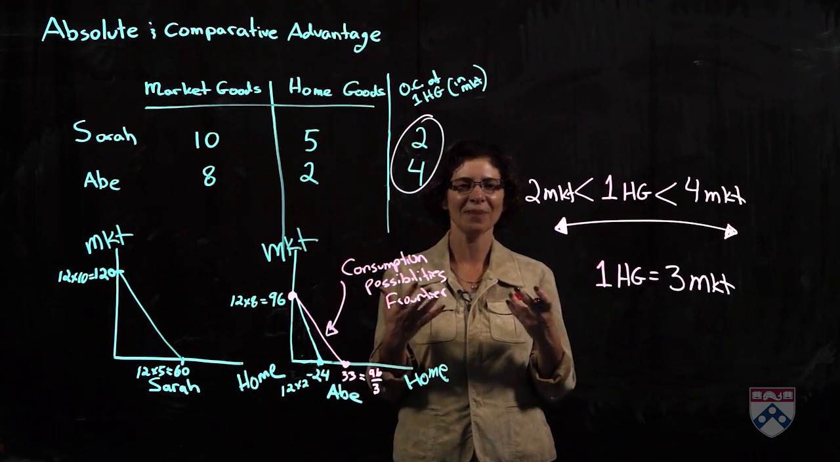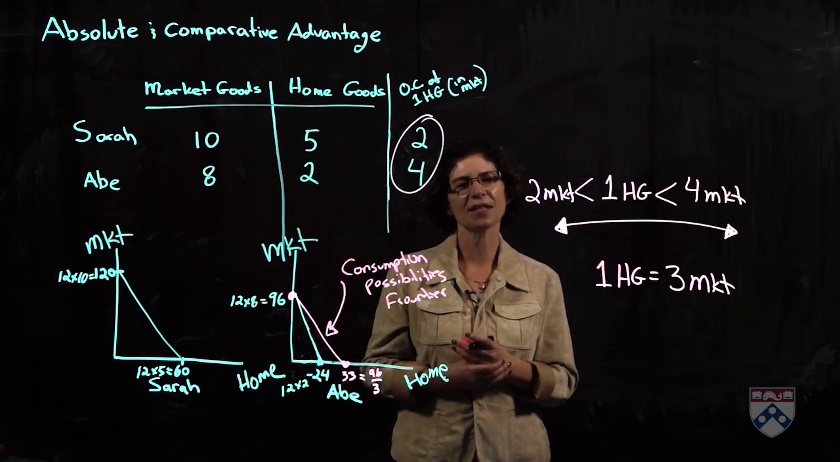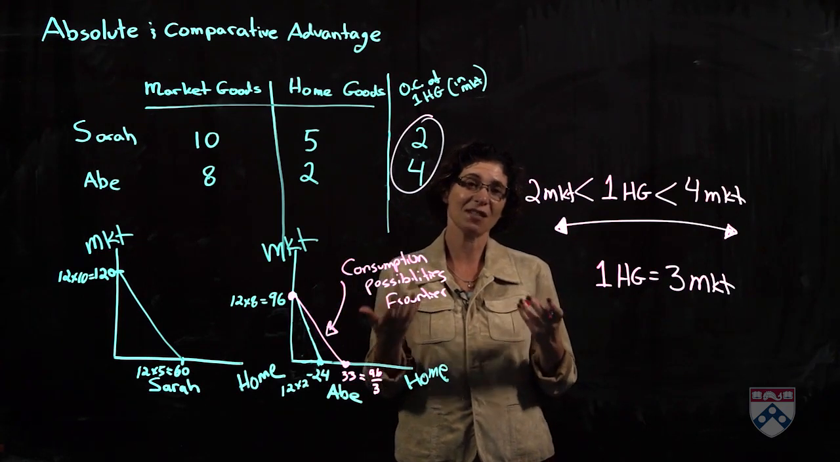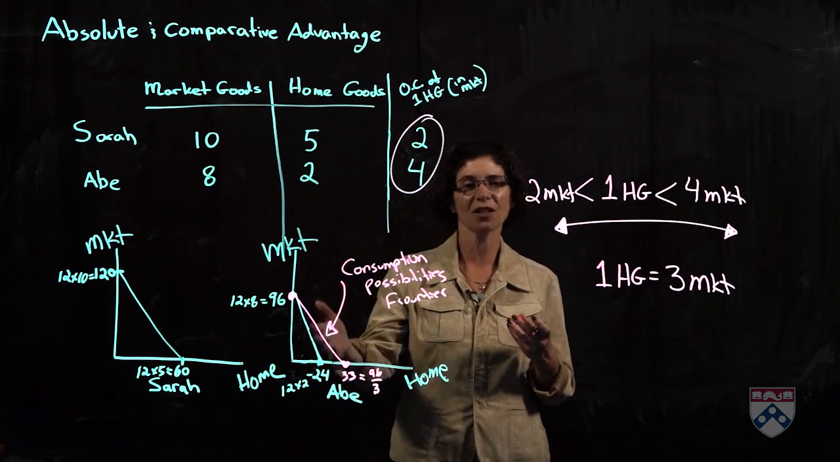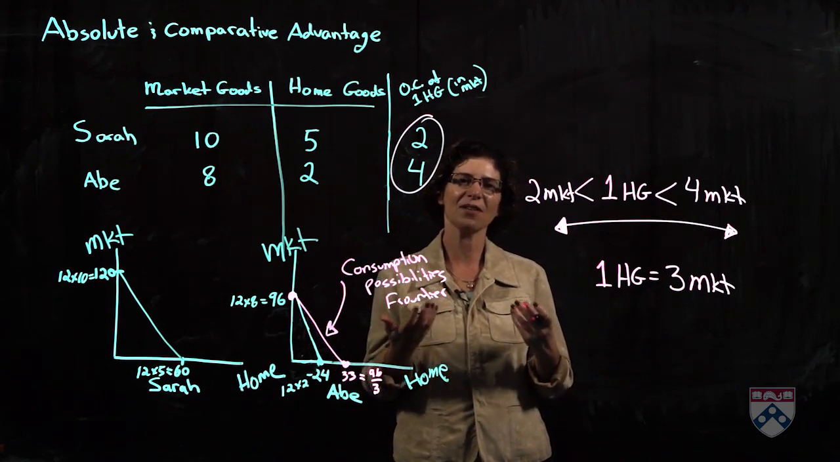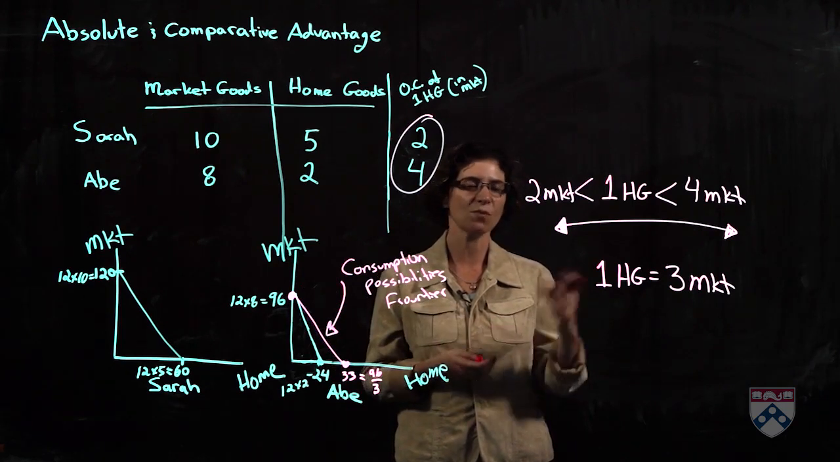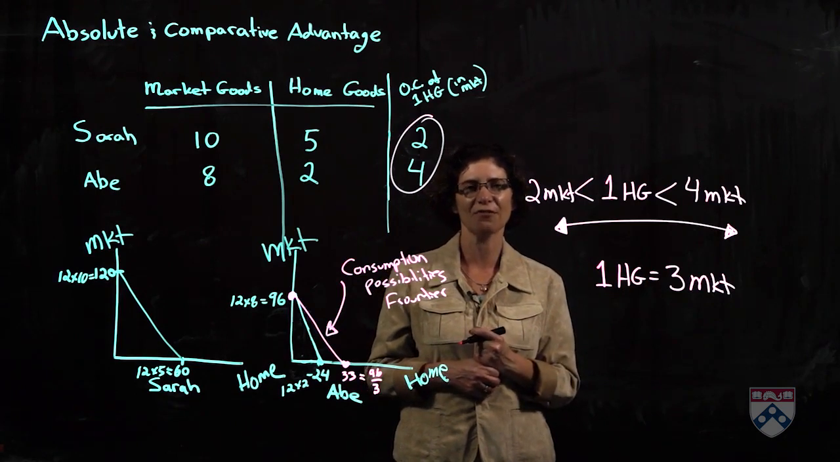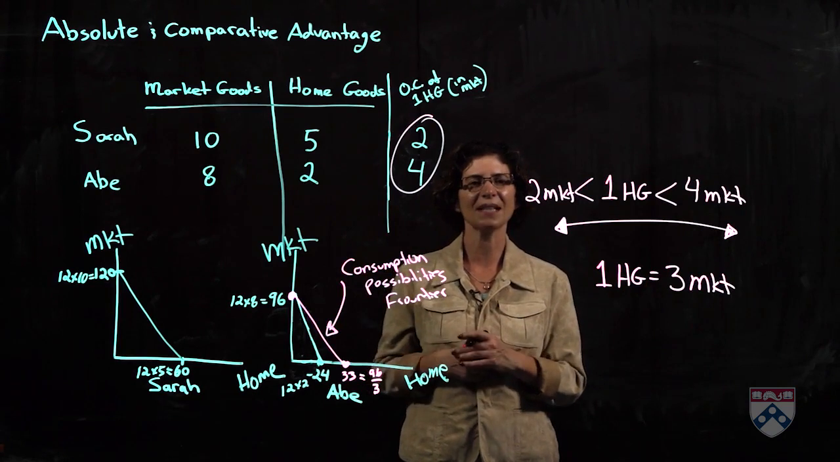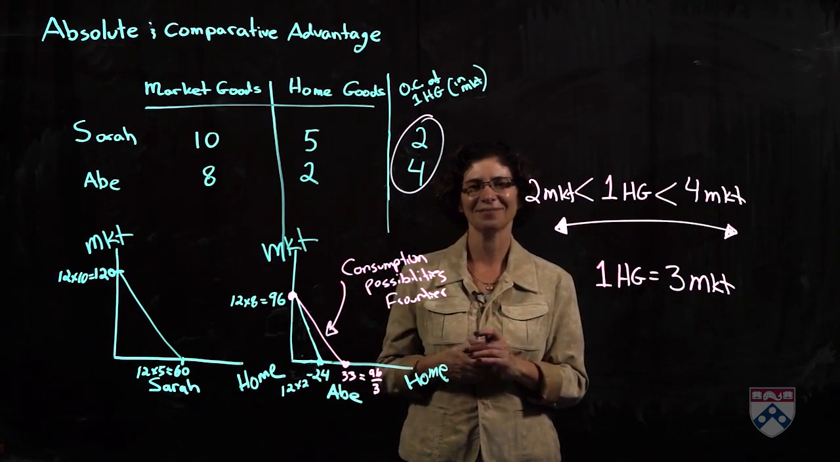And what does this consumption possibility frontier depend on? Well, first of all, it depends on what his resources were on his original production possibility frontier. But it also depends, of course, on the price ratio. And in this case, we set the price ratio of 3. Let's go ahead and draw the consumption possibility frontier for Sarah.